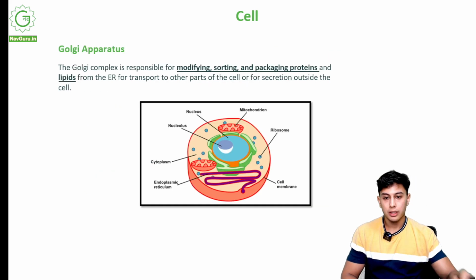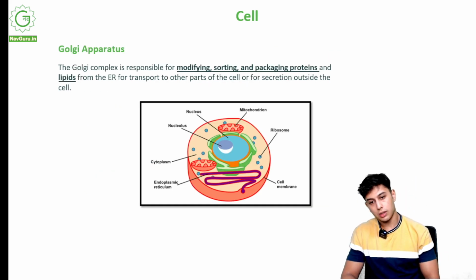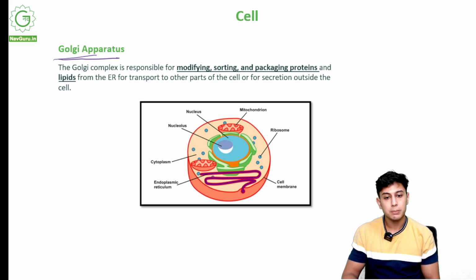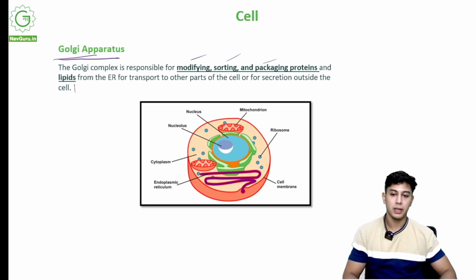Now, Golgi apparatus. What is Golgi apparatus? The Golgi complex is responsible for modifying, sorting and packaging proteins and lipids. So like blood, lipid is also there. Proteins and lipids. Lipids are basically fats. So a cell needs both fats and proteins. We need to synthesize both.